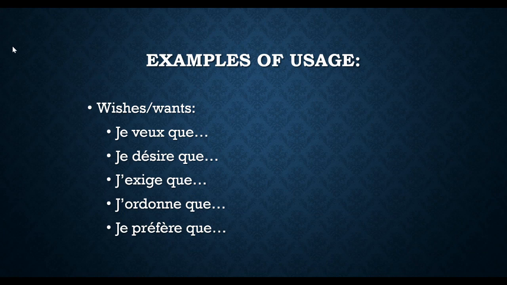And by the way, I did not put this as a specific point in the video, but I'm going to say it now: when you have a je here, you cannot have a je in the next half. They cannot match. You cannot have a je and a je, a tu and a tu, a nous and a nous, that sort of thing. That is not going to be subjunctive. We will deal with that later, but it can't be "I want that I get a package in the mail today." No, that's a different way of saying that.